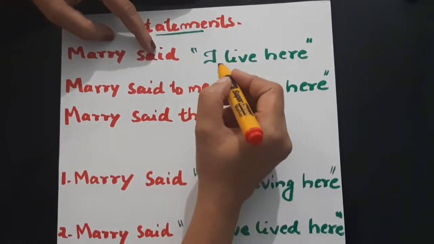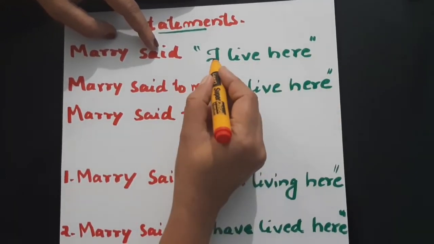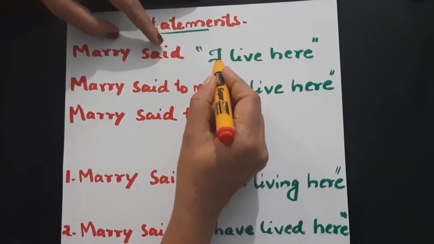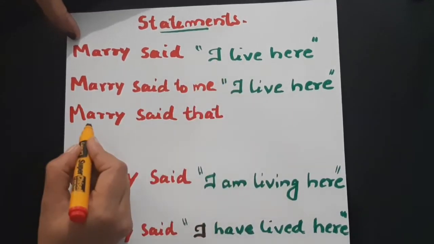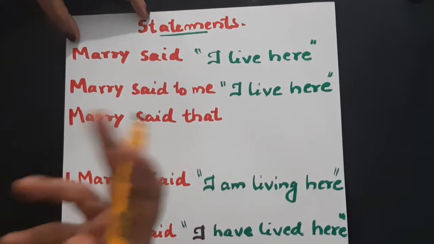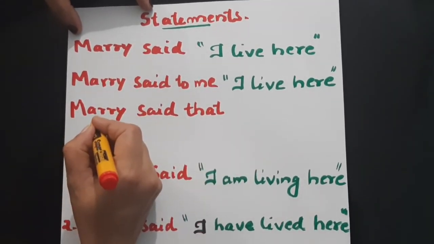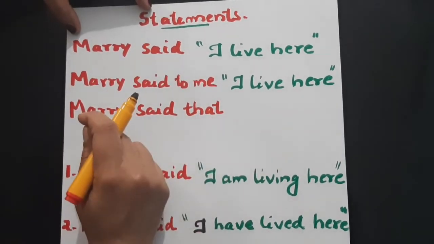Now come to the sentence. I live here. I means who? Mary. We have already written Mary here. Once again, we won't need to repeat the name Mary.